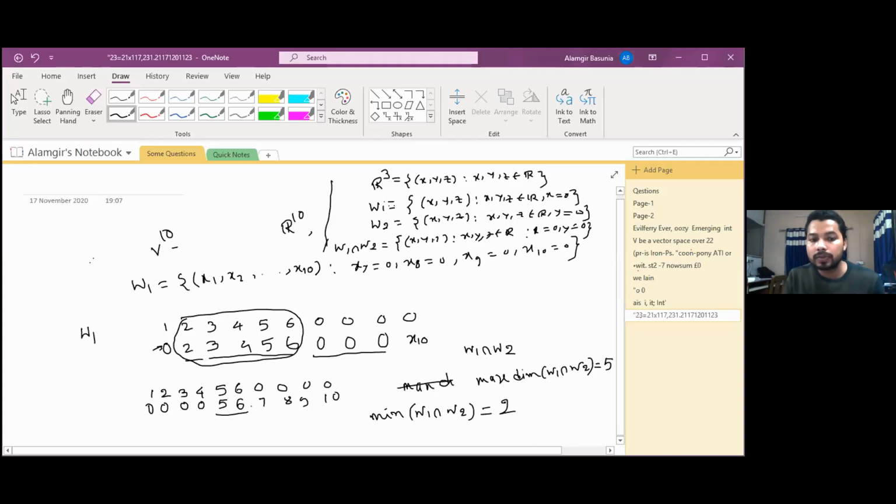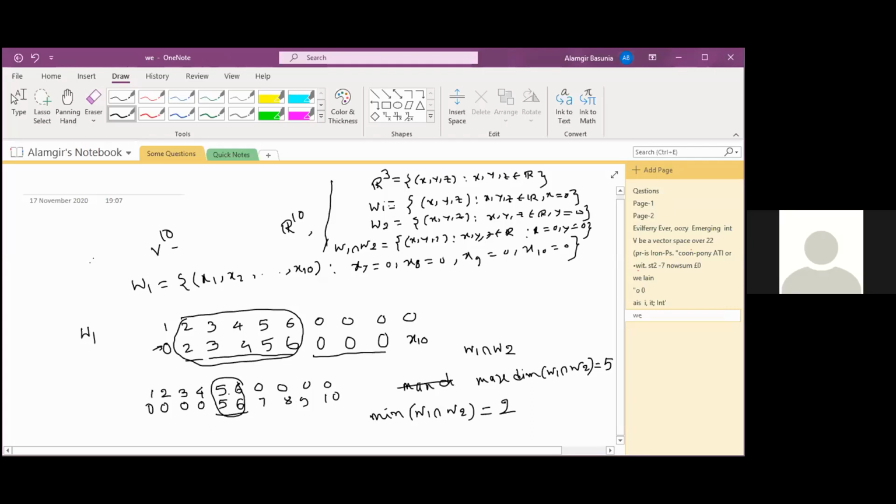That is why x5 6 7 8 9 10. And now how many places can we take freely? These two, x5 and x6. Clear or not clear? Clear. Is it clear? Yes, sir.